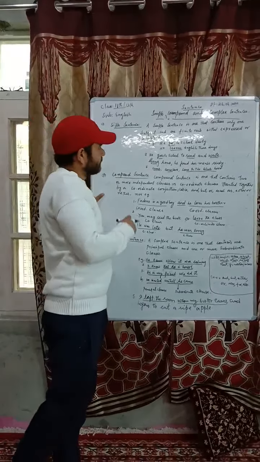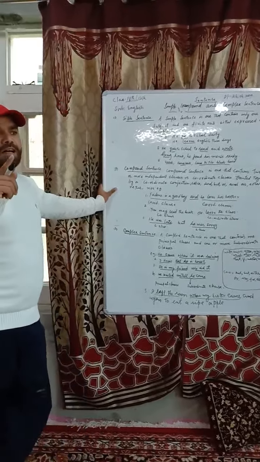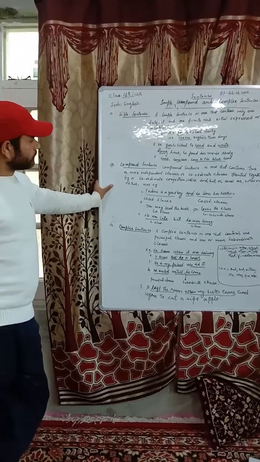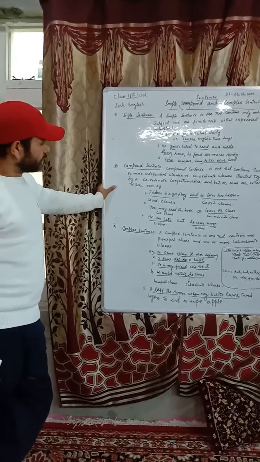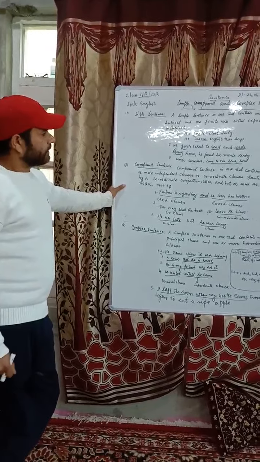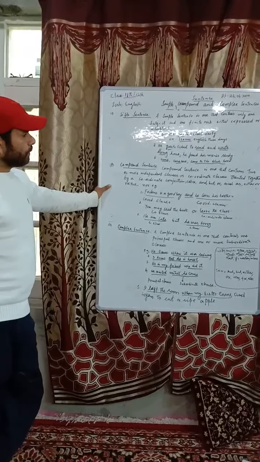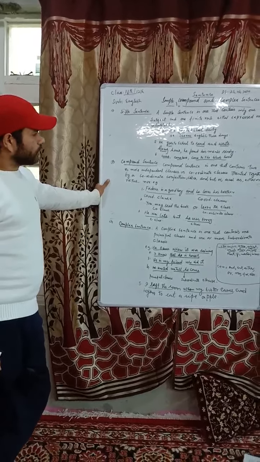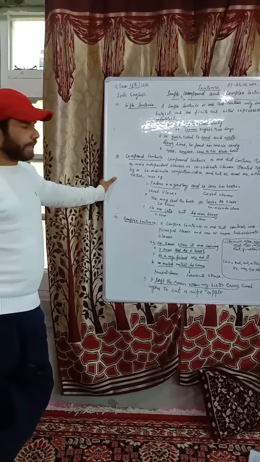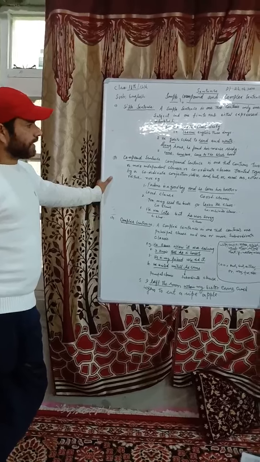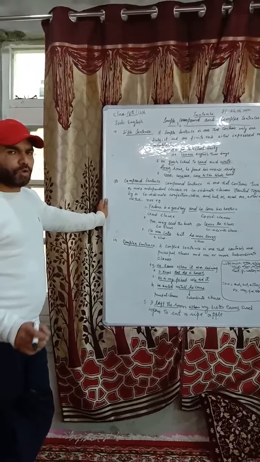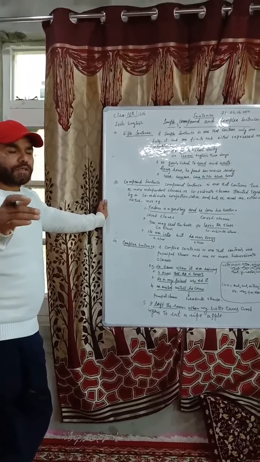So a simple sentence is one that contains one subject and one finite verb. Number two is the compound sentence. A compound sentence contains two or more independent clauses or coordinate clauses joined together by a coordinate conjunction, like but, or, as well as, either, nor, neither. Those are called a compound sentence.